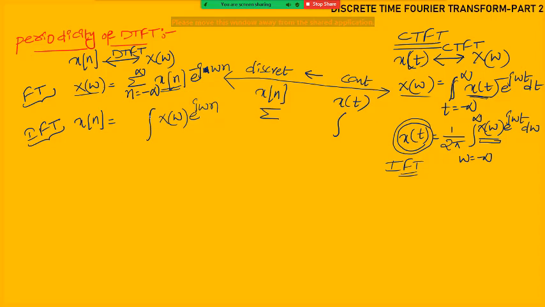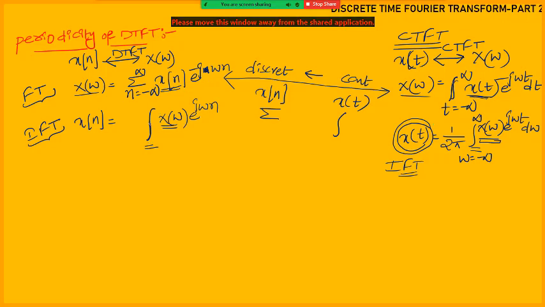We need to use this integration only. I will tell the reason. So here also I have taken the integral. Here X of omega means the continuous time Fourier transform, but here X of omega means the discrete time Fourier transform. E power j omega, in place of t I have written n.